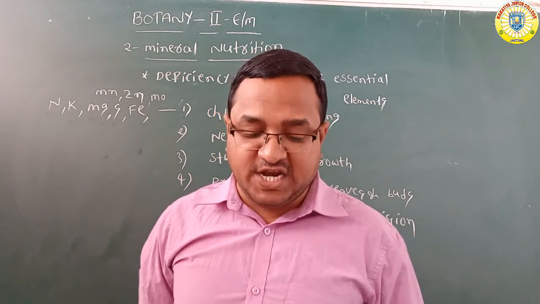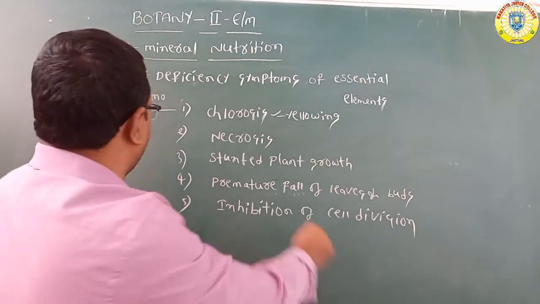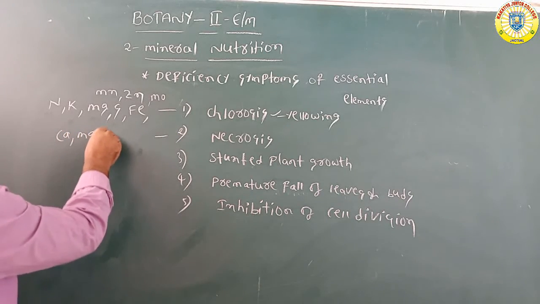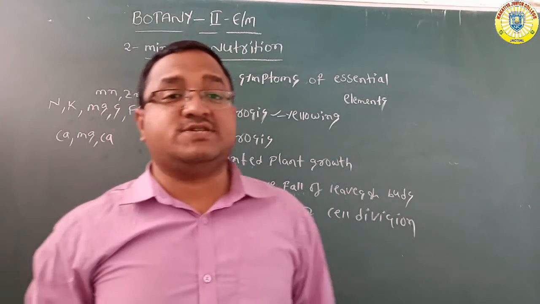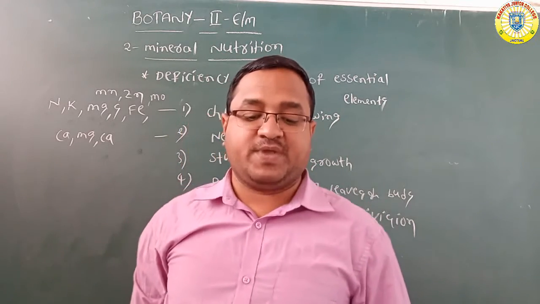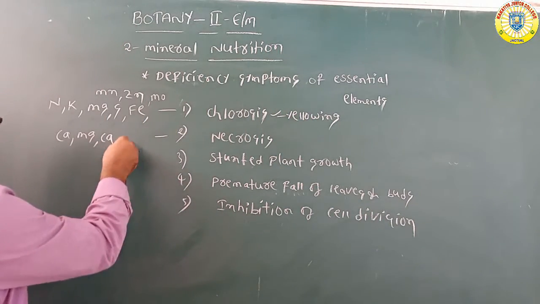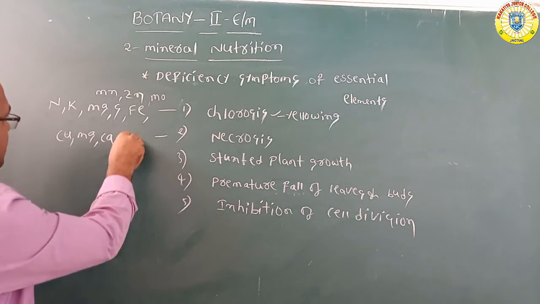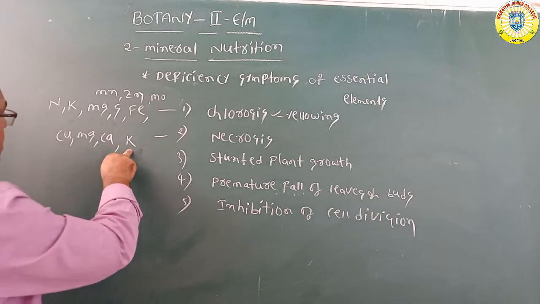Death of leaf tissue is mainly caused by deficiency of calcium, magnesium, copper and potassium.